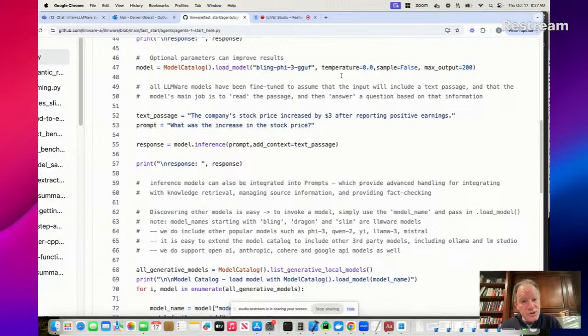But what we're seeing here now are just some of those optional parameters in the load model method. And the parameters that we're going to use here is we're going to set temperature to 0 and sampling to false. Now, you might ask, what the heck does that actually mean? Well, if you've used any kind of model zoo or model garden, certainly you've adjusted the temperature setting.